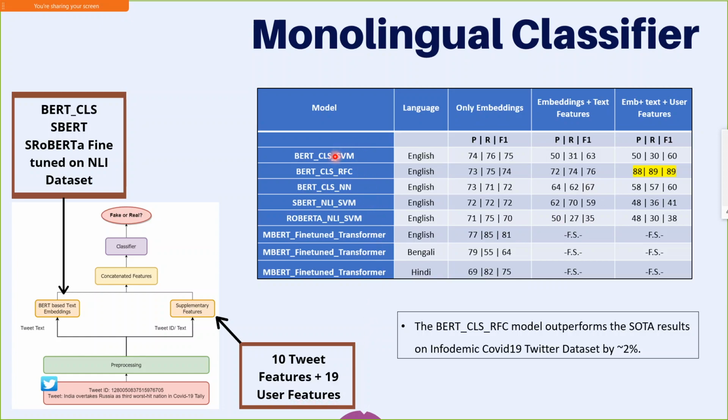The general trend that we have seen for the SVM-based models is that on addition of more features, the accuracy has dropped significantly, and this is because of such a small dataset and such a large feature vector. We have also fine-tuned multilingual BERT on one language at a time, and we have got quite decent results just by using the text embeddings. The best model here is using BERT CLS embeddings and a random forest classifier, and this model is even able to outperform the SOTA on this infodemic dataset by 2%. The features used for this model are embedding plus tweet plus user features, everything combined together.